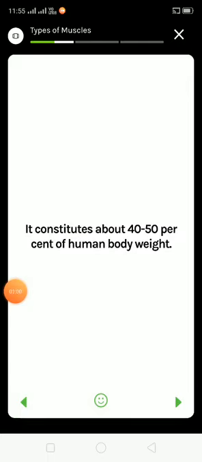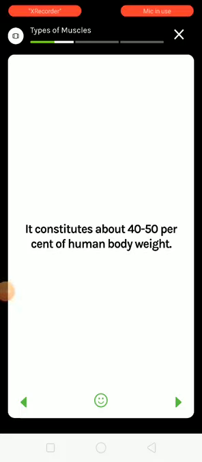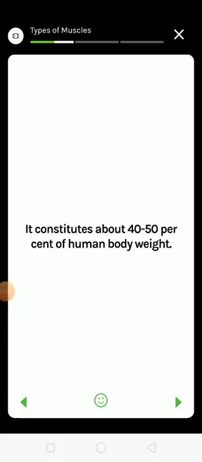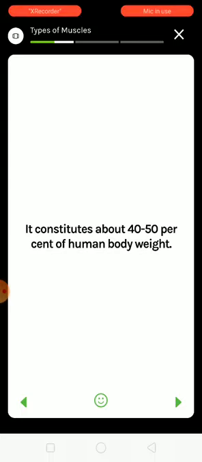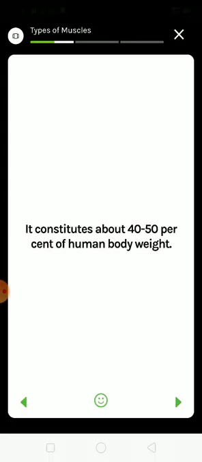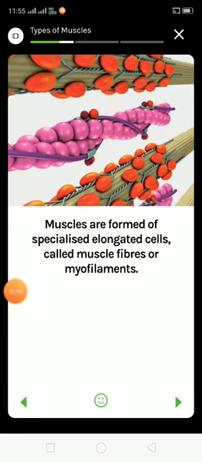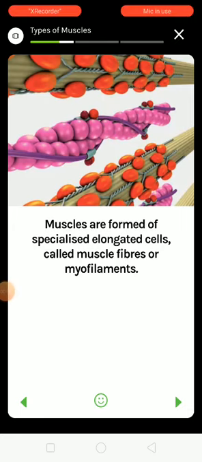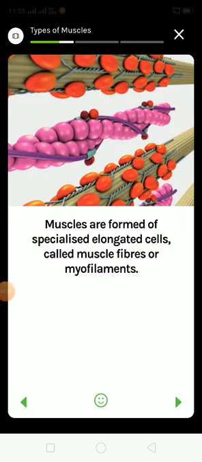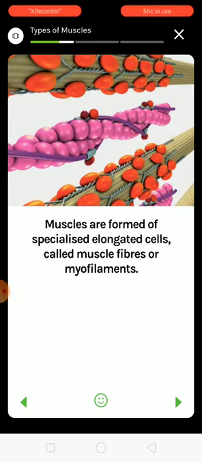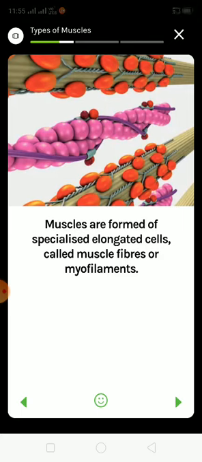These muscles constitute about 40 to 50% of human body weight. Can you just imagine? Our body muscle consists of 40 to 50% of our body weight. There are more than 600 muscles in our body, and these muscles are made of tough elastic tissues, as you can see in the picture.